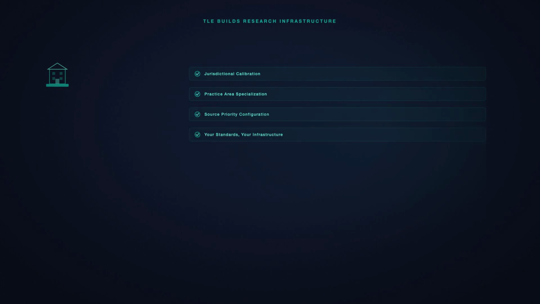When Taylor Legal Engineering builds a research workflow for your practice, you get verified research, every citation confirmed, every holding validated, calibrated to your jurisdiction, your courts, your controlling authority. Jurisdictional calibration, practice area specialization, source priority configuration, your standards, your infrastructure.